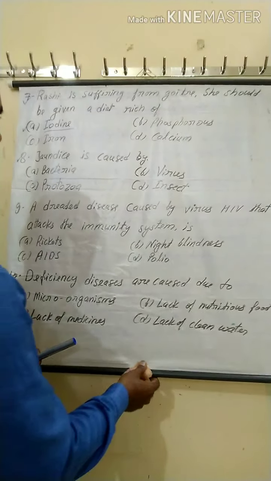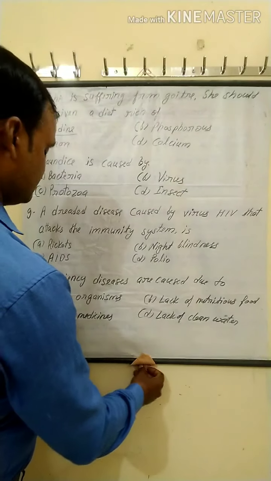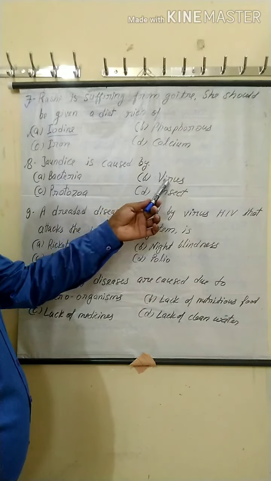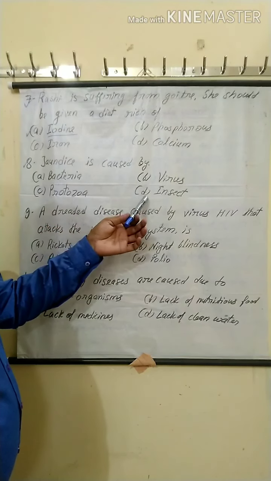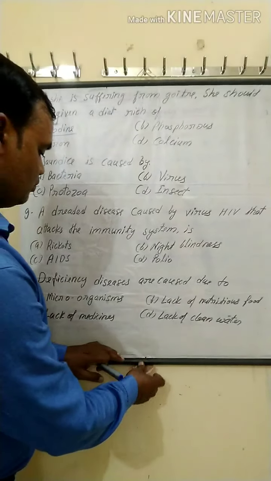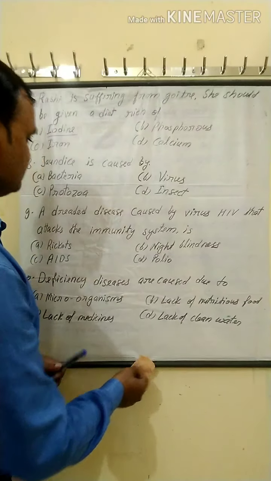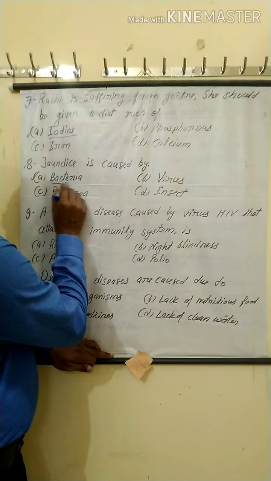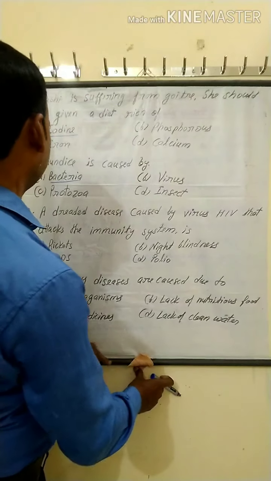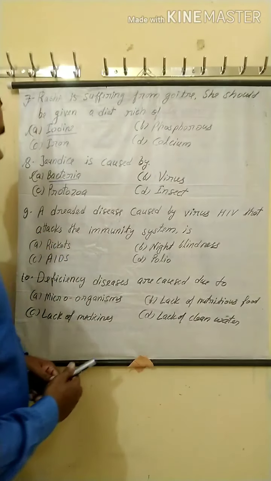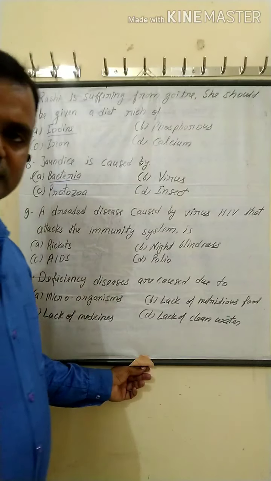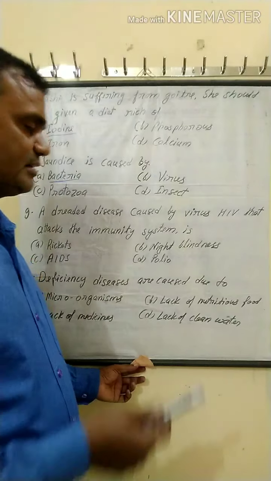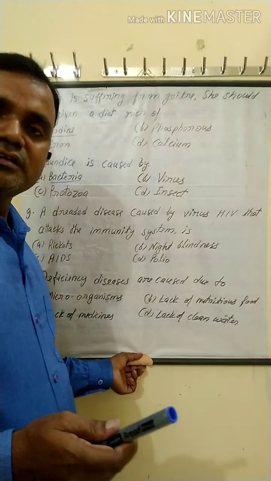Next, 8 number. Jaundice is caused by: option A bacteria, B virus, C protozoa, D insect. Jaundice is caused by bacteria. Contaminated water and food cause jaundice, and contaminated food and water contain bacteria, and bacteria cause the jaundice.